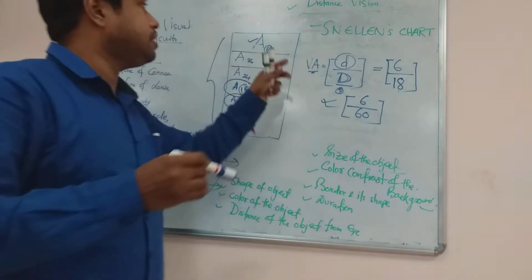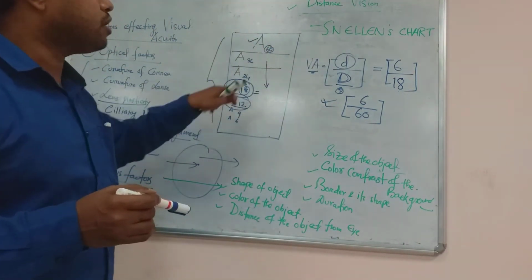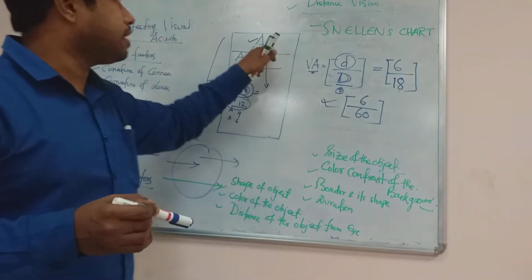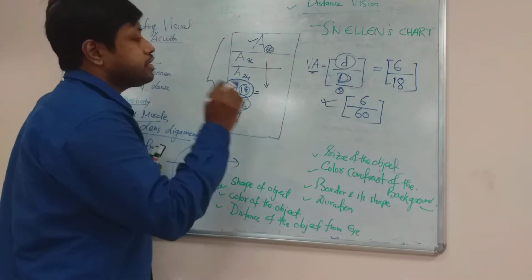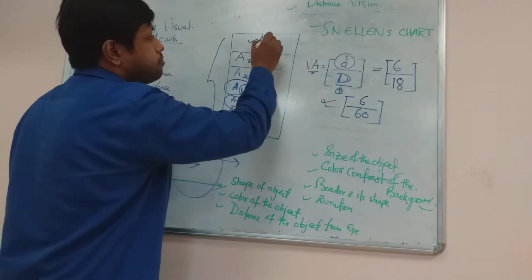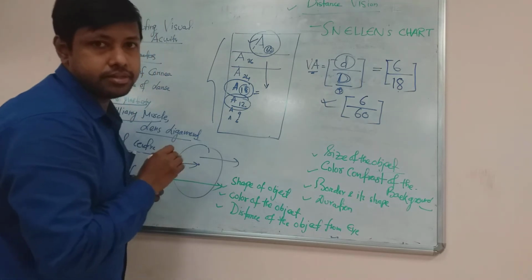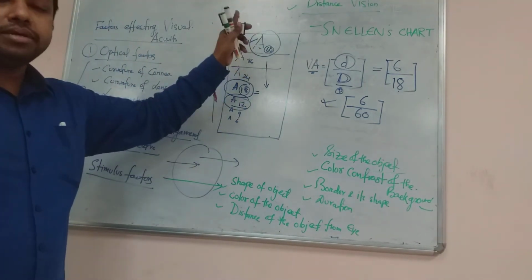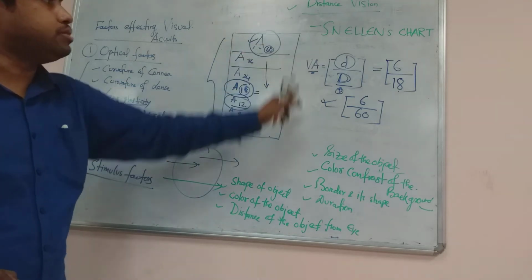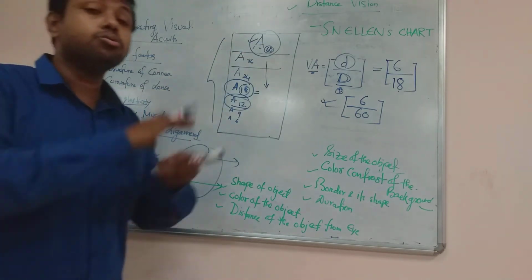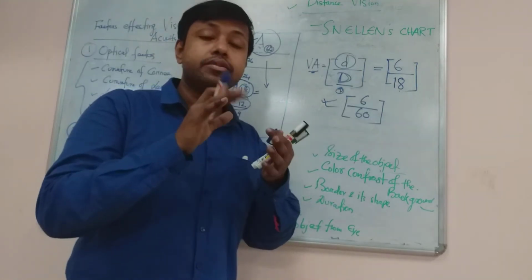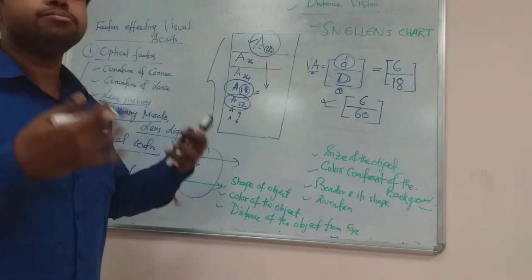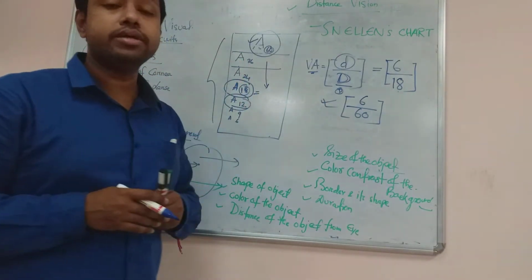Now this is the visual acuity for a subject who can visualize the letter. The person whose visual acuity is minimal in this chart can visualize up to the letter of 60, and they have the minimum visual acuity according to this chart. But those patients, those eye refractory error patients who cannot visualize even this letter, how do we measure their acuity?